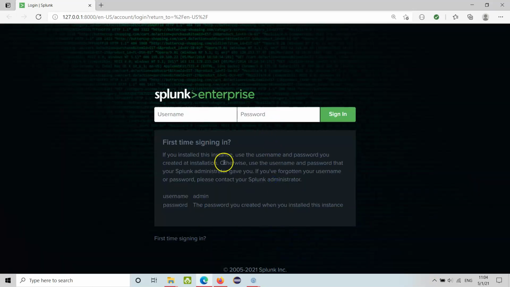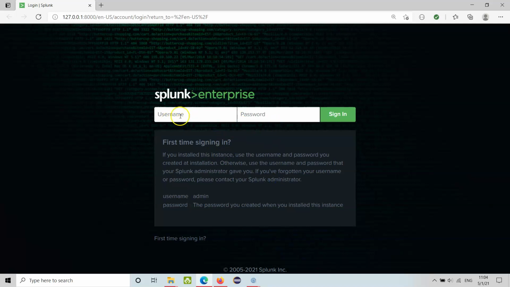It's trying to open localhost 8000. It's not doing anything, but let's see. Not sure if there is any system tray. No. Okay, there we go.